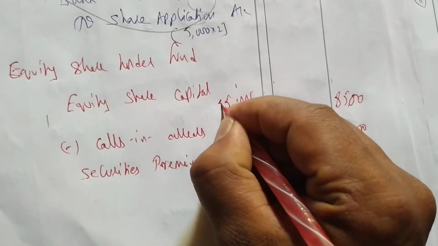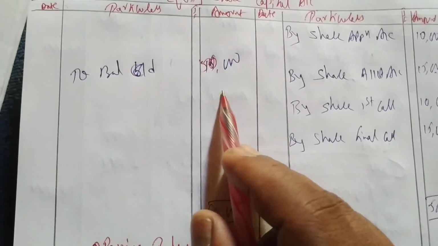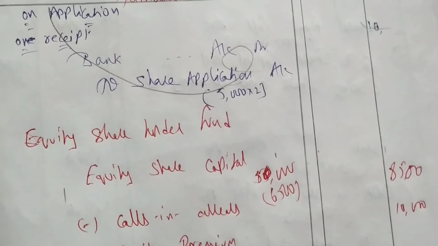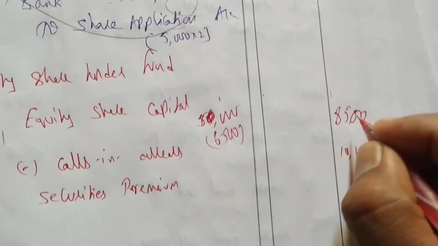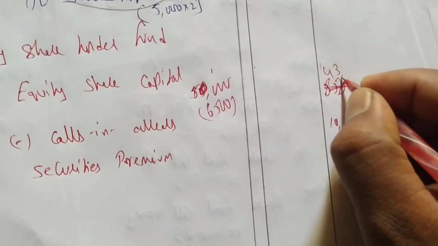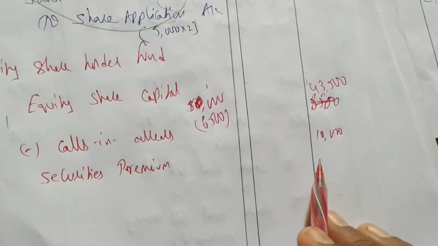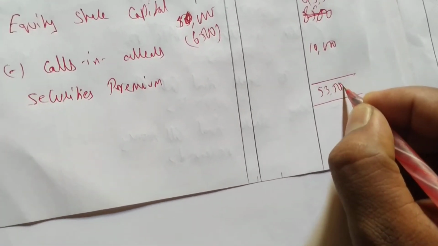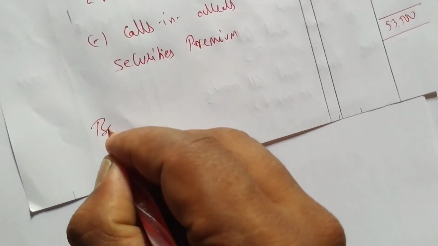Oh, sorry, this is 50,000. My mistake. The total is 50,000 of balance sheet. Equity share capital I have written 50,000. 50 minus 6,500, 43,500. Calculation mistake. See, like this also we do in exam. 43,500 plus 10,000, so total is 53,500.